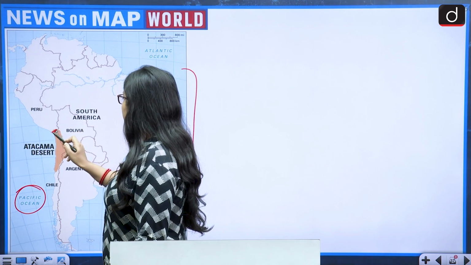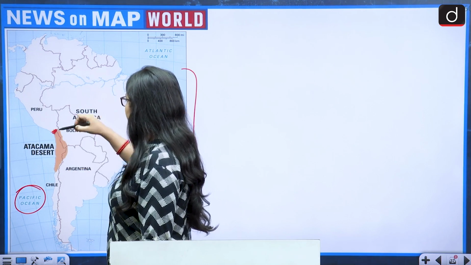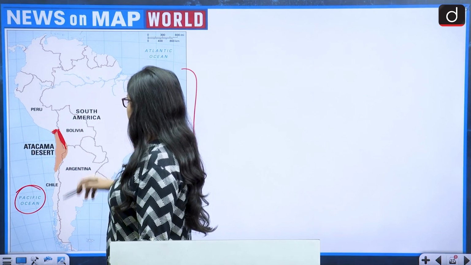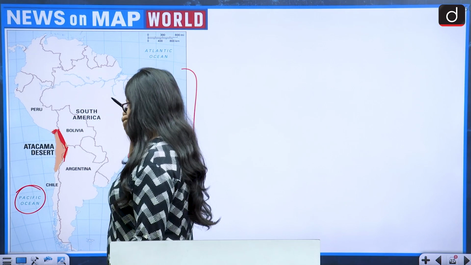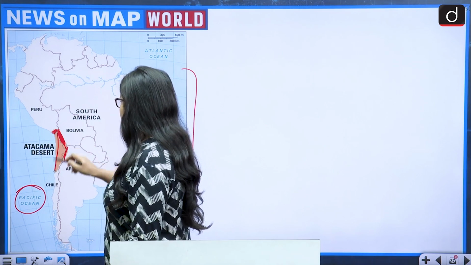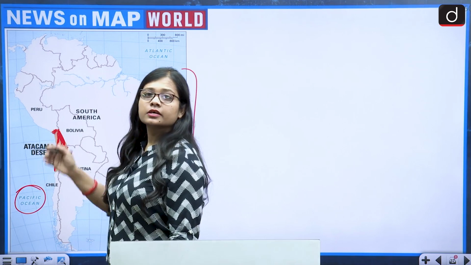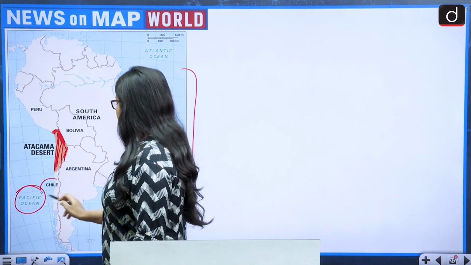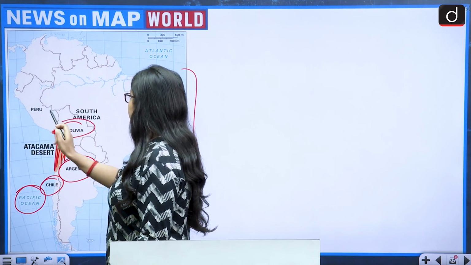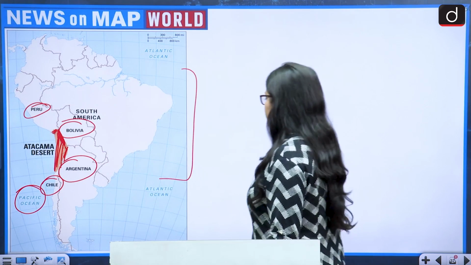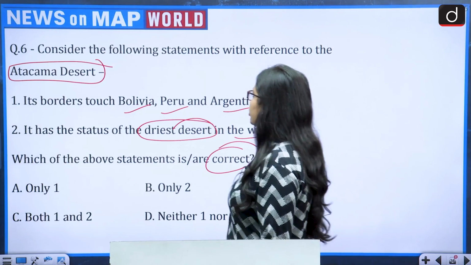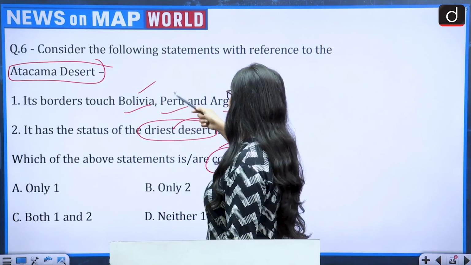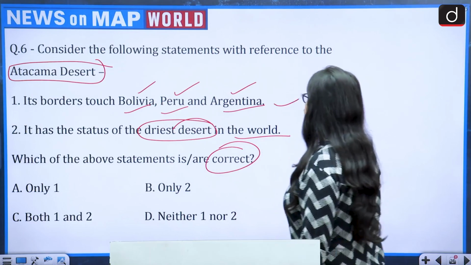the southern part of Peru, the western part of Bolivia, the northwestern part of Argentina, and the majority of it lies in Chile, in northern Chile. So Chile, Argentina, Bolivia and Peru. Let us see, its border touches Bolivia, yes. Peru, yes. Argentina, yes. So the first statement becomes correct.